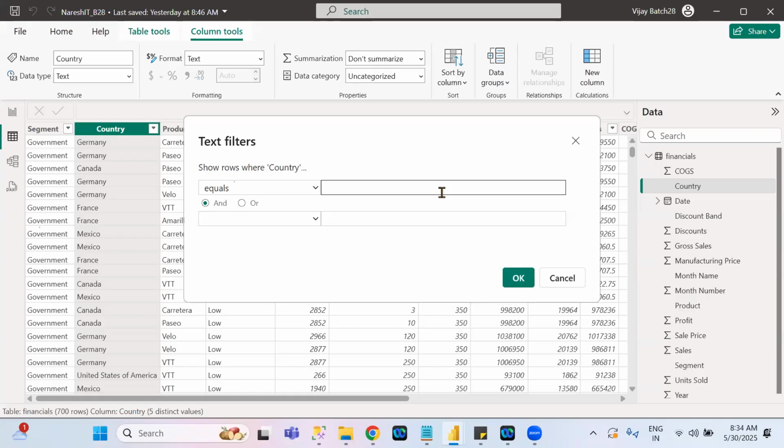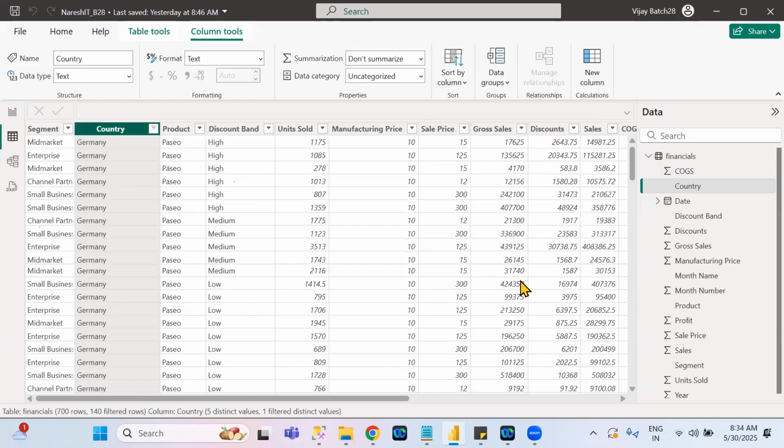What value are you filtering here? Suppose, for example, Germany, and click OK. The country column is filtered or not. Understand clearly? This is another way.